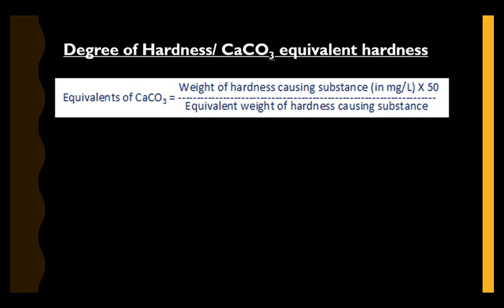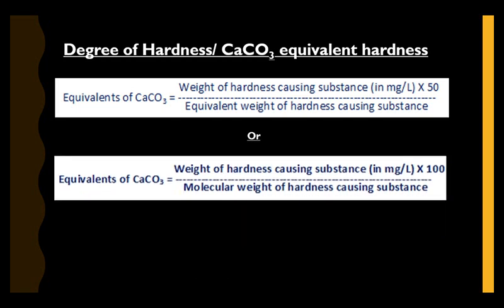The weight of hardness causing substance must be taken in milligrams per liter only, where 50 is the chemical equivalence of calcium carbonate, divided by the equivalent weight of hardness causing substance. So when we consider the molecular weight of calcium carbonate and molecular weight of hardness causing substance, this second formula can be applied. Therefore, the equivalence of calcium carbonate is equal to weight of hardness causing substance in milligrams per liter into 100 by molecular weight of hardness causing substance.